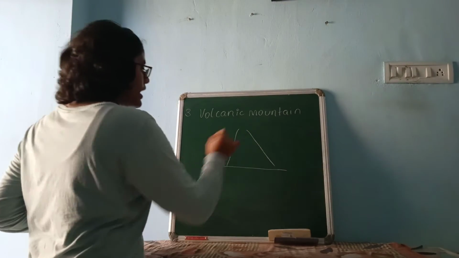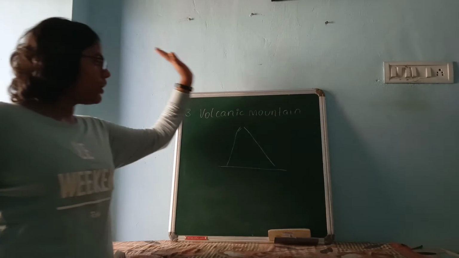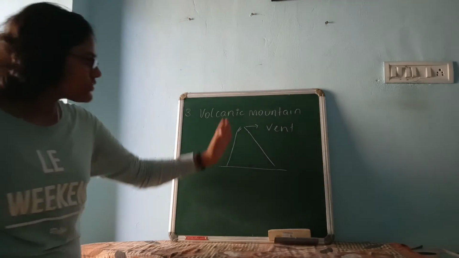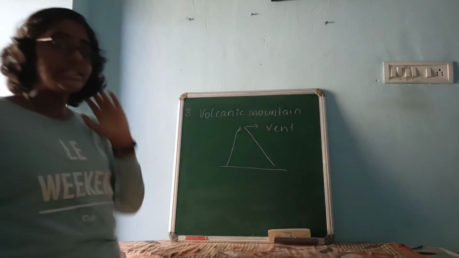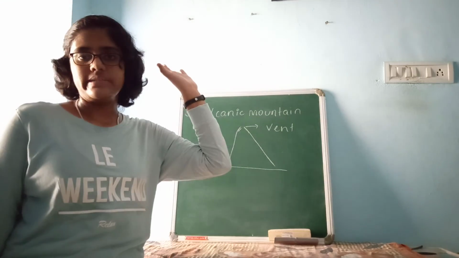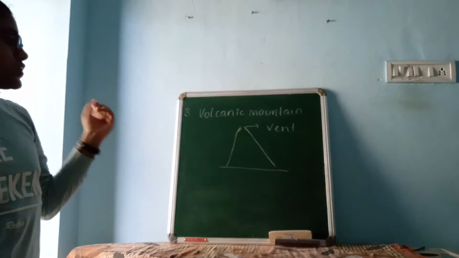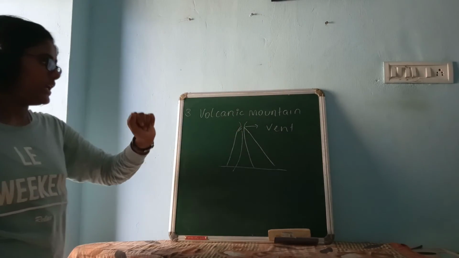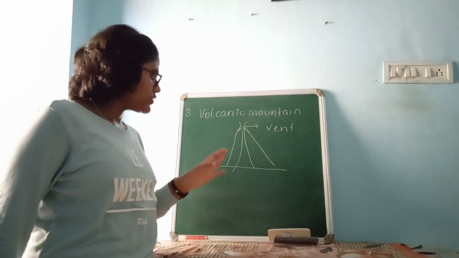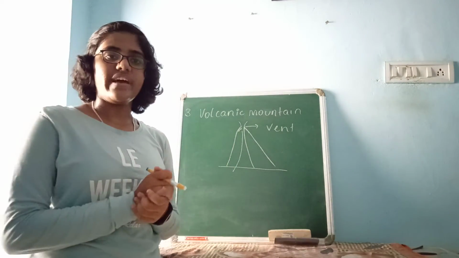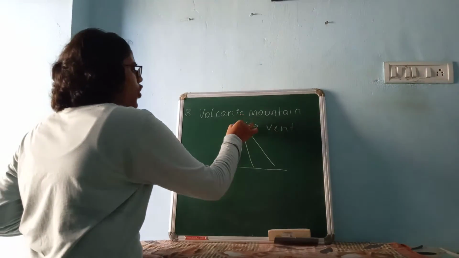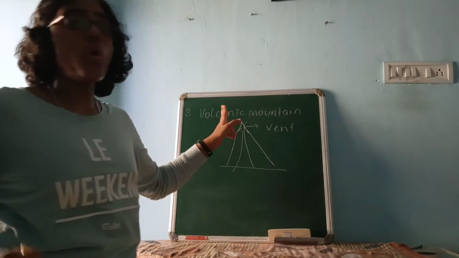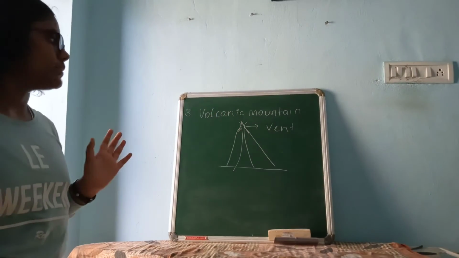Okay, we will take one volcano here. Here there is a land. The hole from where the lava will come out is known as the vent. Remember, from the vent, the lava vent. When the lava or volcanic material erupts from the vent, it solidifies after coming out and forms a conical peak at the top, closing the vent. In that way, volcanic mountains are formed.